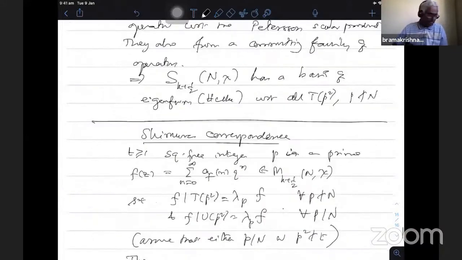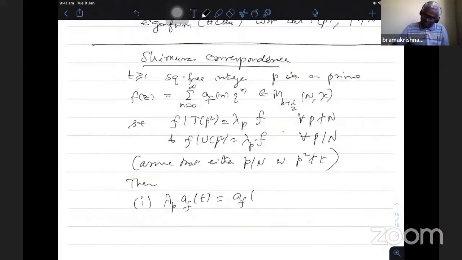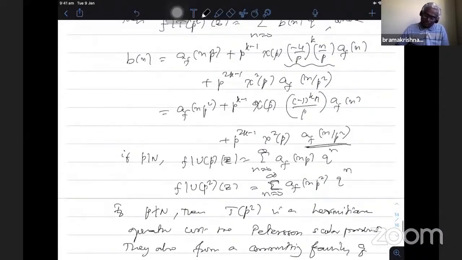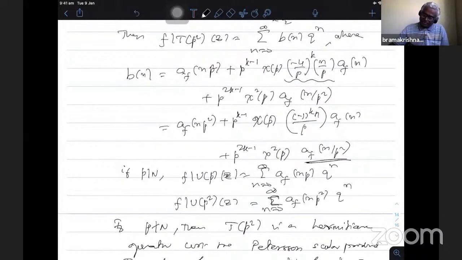So therefore, λ_p a_f(t) is a_f(t p²) plus χ(t)^(k−1) (−1)^k t/p a_f(t). The third part is 0, and then second is whenever I substitute n equal to p^(2m) t. So if n is a multiple of p, this factor goes away because of the character appearing there. Only the first and last factor will be there because of the n. So when n is a multiple of p, not because of the character, because n is a multiple of p, this (n/p) symbol becomes 0.